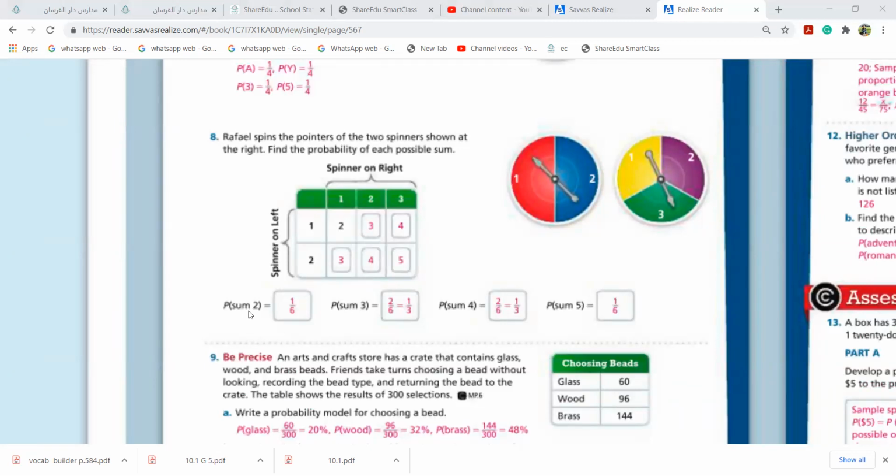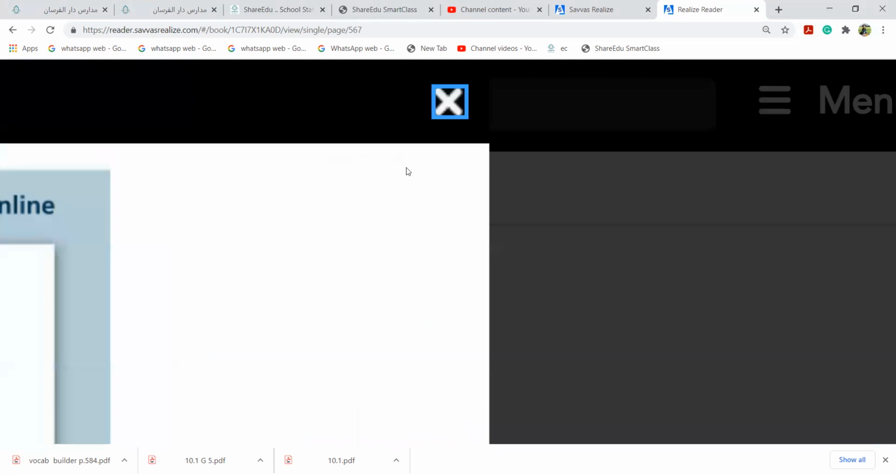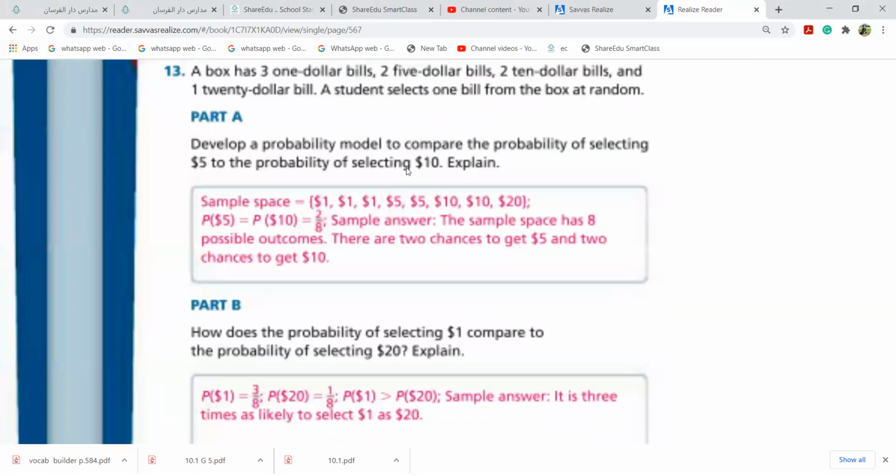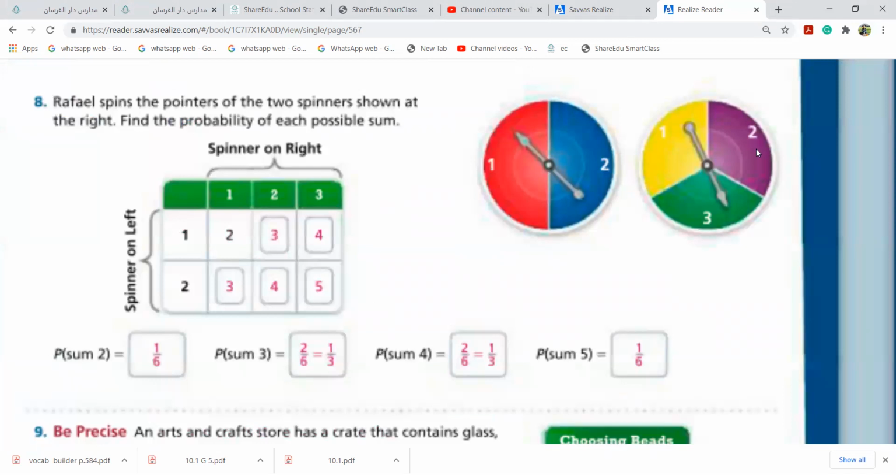Now, probability of sum 2. Girls, how can you get 2? There's only one chance of getting 2, nothing else, because you cannot have 1 plus 1. There is no other 1. Okay, probability of 3. How can you get 3 here, girls? You can add 2 plus 1 or you can get 3. So there are 2 chances, 2 over 6.